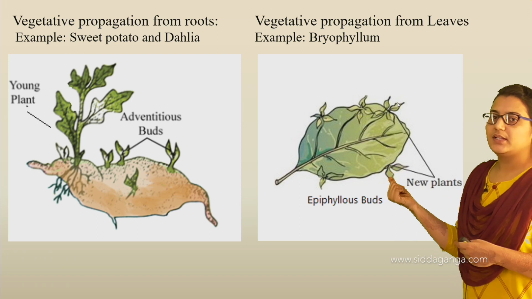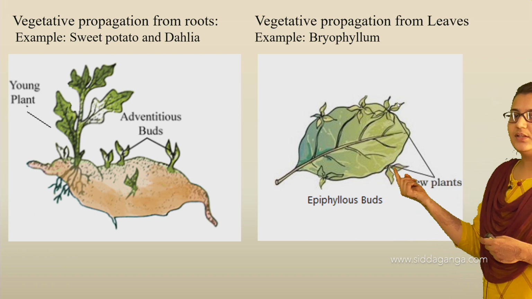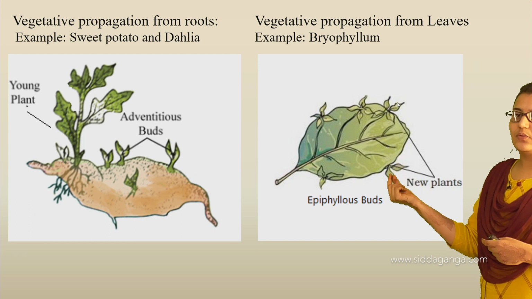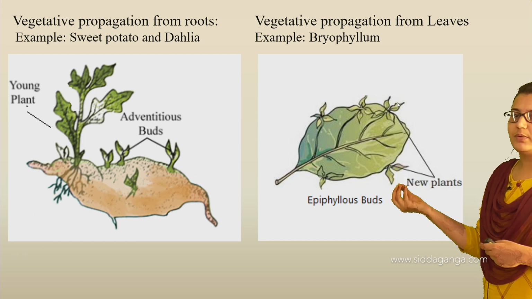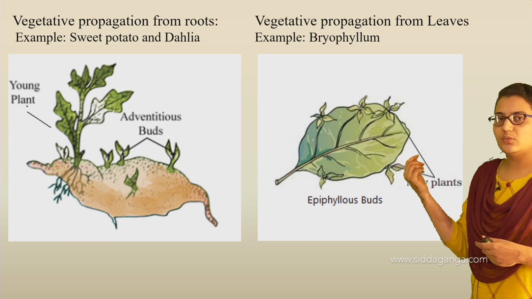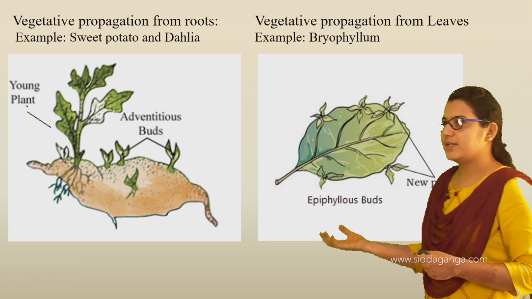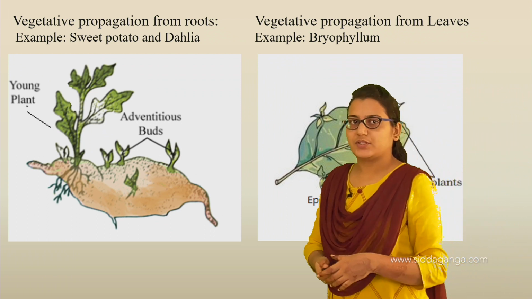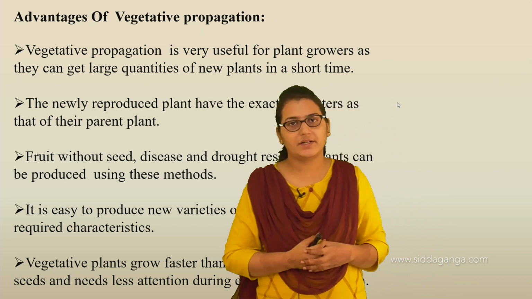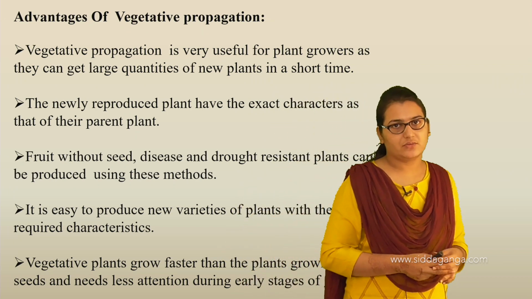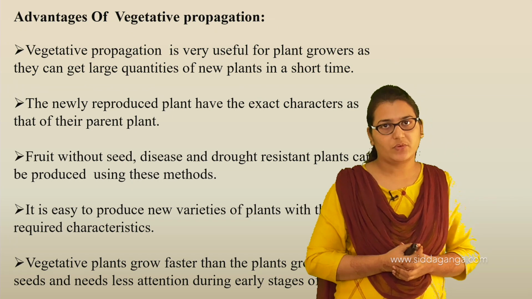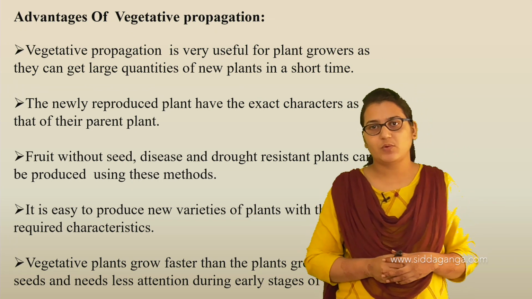Here you can clearly see the buds growing. When these are taken out and planted, they again grow into a new plant. So these are all examples of vegetative propagation. Now let us see the advantages of vegetative propagation. What is the use of vegetative propagation? Why do we go for it?